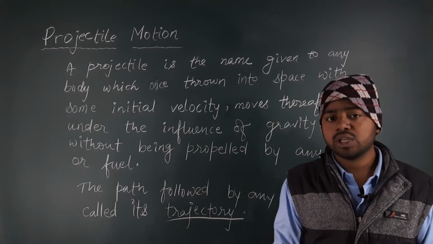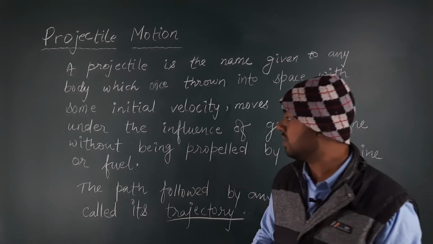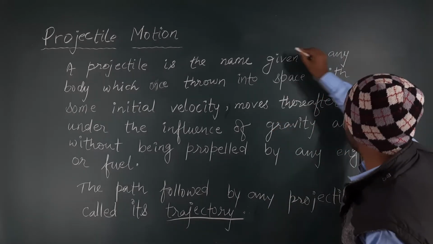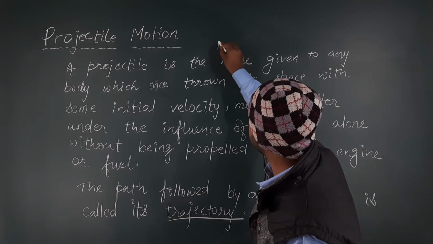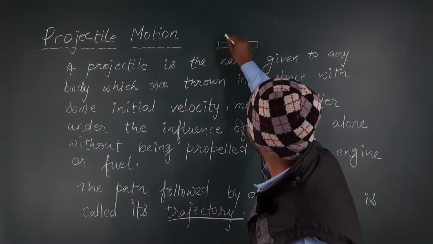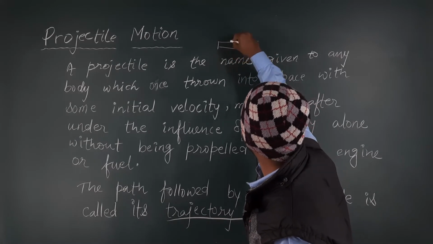And the path which this body has made, suppose this is the surface from which I have thrown a body.